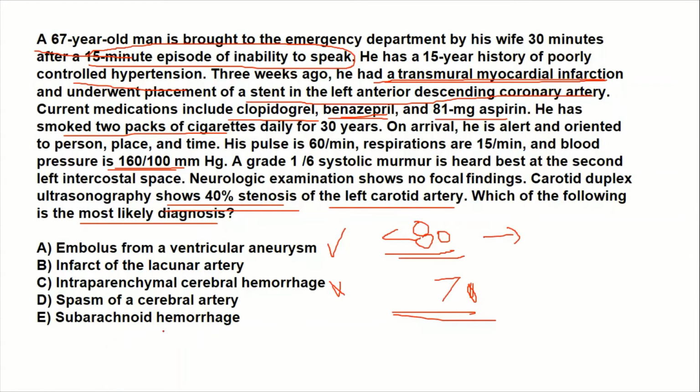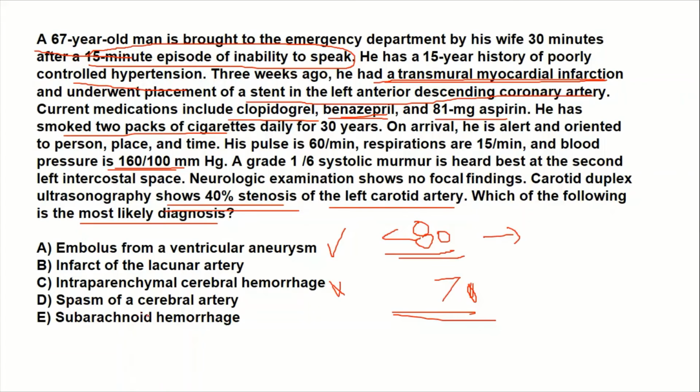And the patient would not be having any focal neurological sign, just subarachnoid hemorrhage. The patient would be conscious, and would not be having any kind of focal neurological deficit. This patient is having a focal neurological deficit which improved within 15 minutes. So subarachnoid hemorrhage is going to present with headache and neck pain and signs of meningism, and there would be no focal neurological deficit in contrast to this clinical vignette.